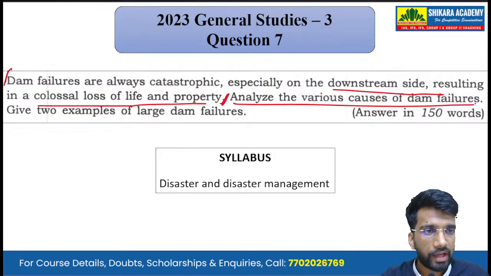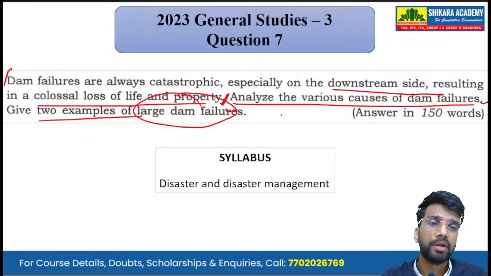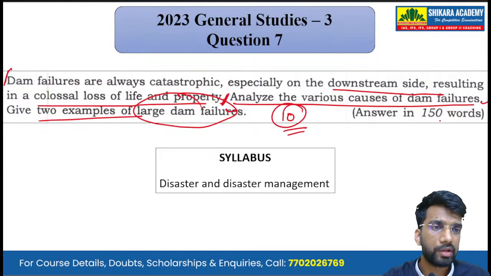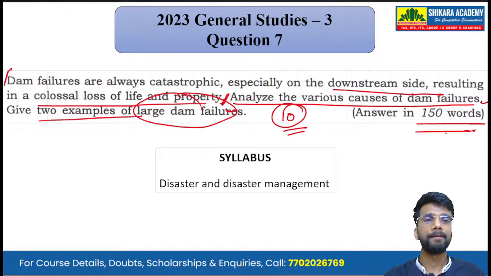Analyze the various causes of dam failures. We have to analyze the various causes of failures and give two examples of large dam failures. Okay, a 10-mark question that we have to answer in 150 words.